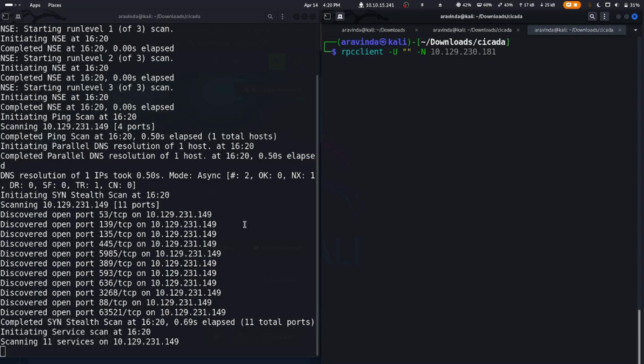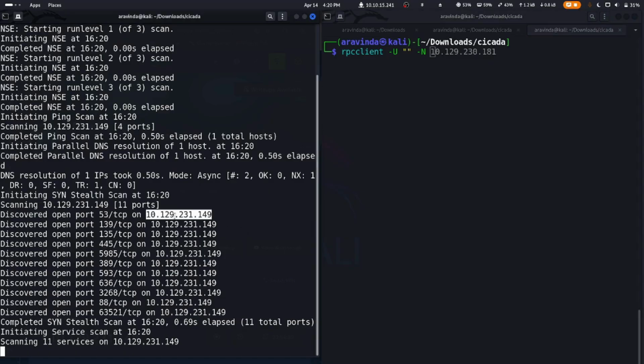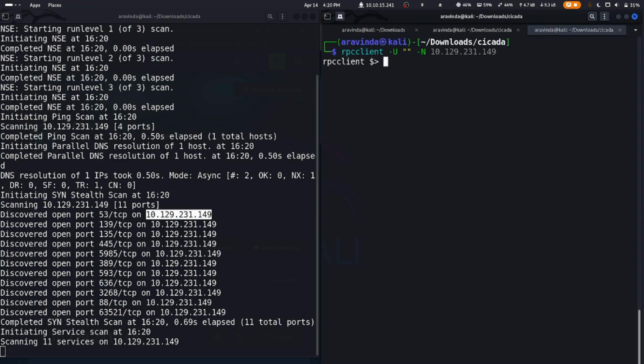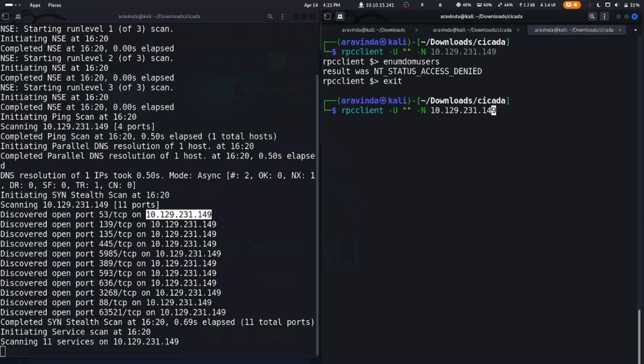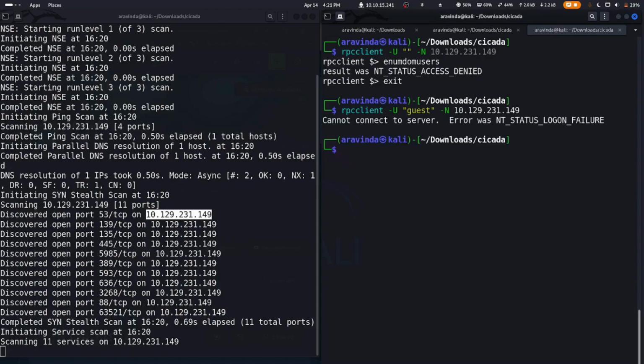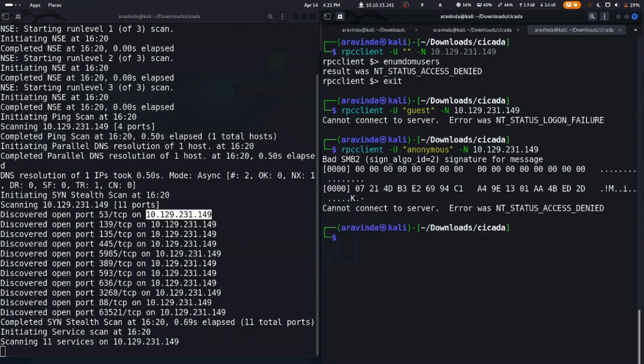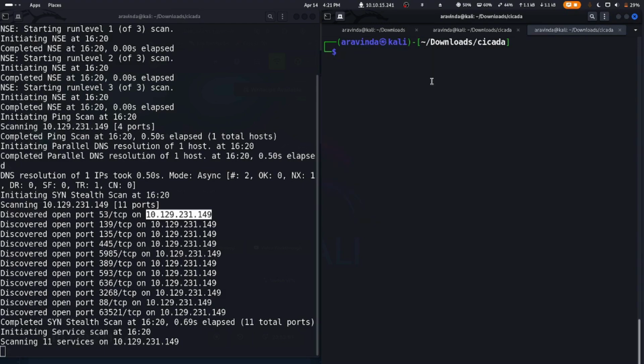Let's do RPC enumeration using rpcclient. Let's specify the IP address, and we are doing a null authentication with a blank username, and let's do enumdomusers to get the users. We get access denied. Let's try it with the guest user, and we get cannot connect to server, a login failure. Let's do an anonymous login, and we get access denied.